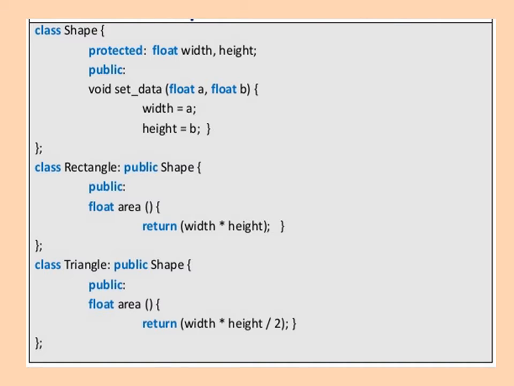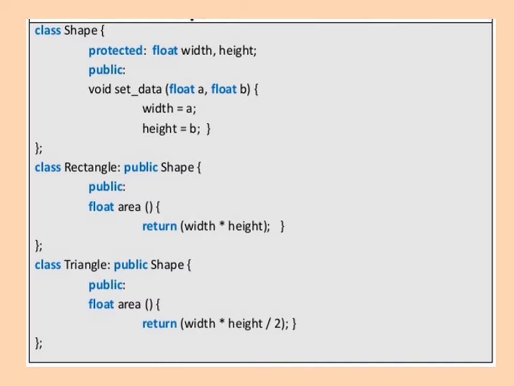Now class rectangle colon public shape. So here rectangle is the derived class and shape is the base class. So we are going to define the rectangle. In the rectangle class under public section we define the float area function, and in this function we are going to calculate the area of the rectangle by using the formula width into height and returning this value. This is about the rectangle class.